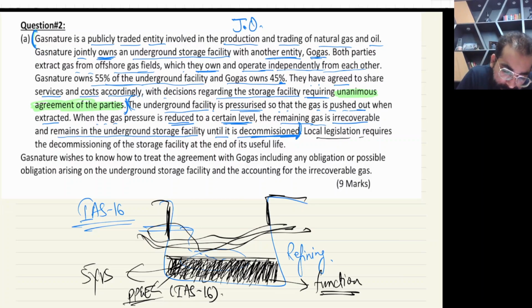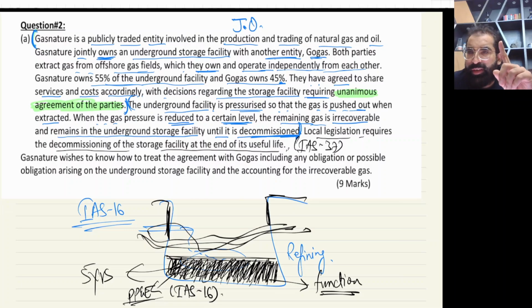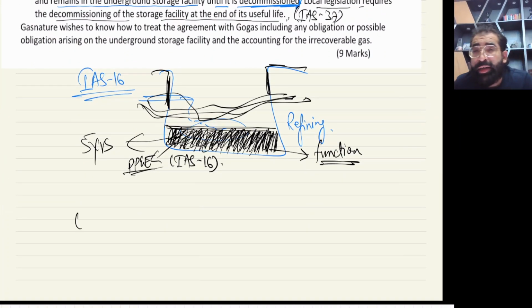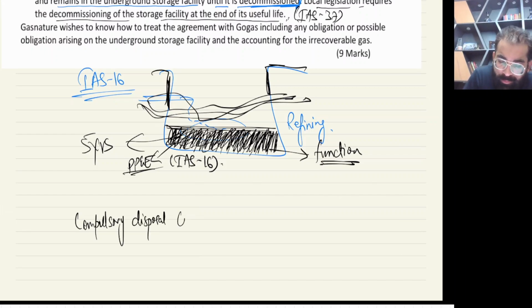Now the next thing. Local legislation requires the decommissioning of the storage facility at the end of its useful life. Yes, IAS 37. Till now we have covered three or four standards: IFRS 11, then IAS 16, a little touch of IAS 2, and now they are talking about IAS 37. Do you know the meaning? If you have attended my IAS 37 classes, definitely. I have covered compulsory disposal cost, or we call it decommissioning liability. Remember, there are two names.